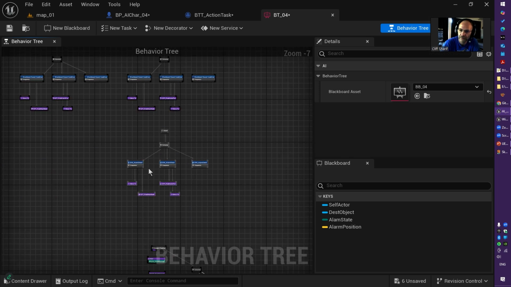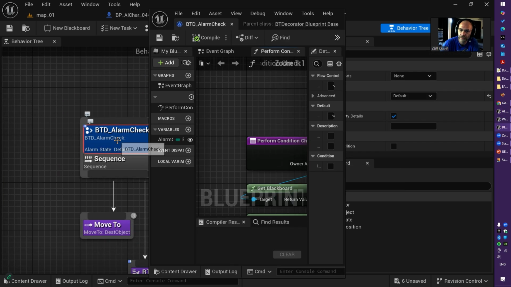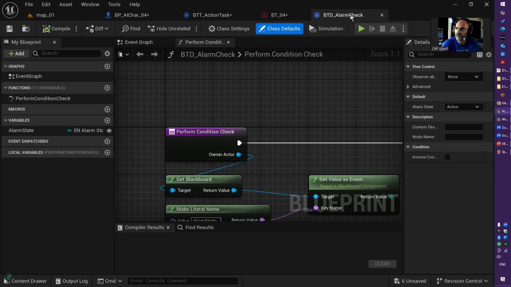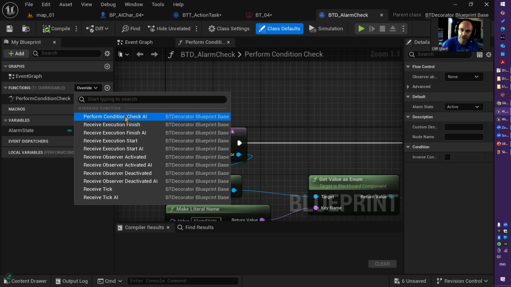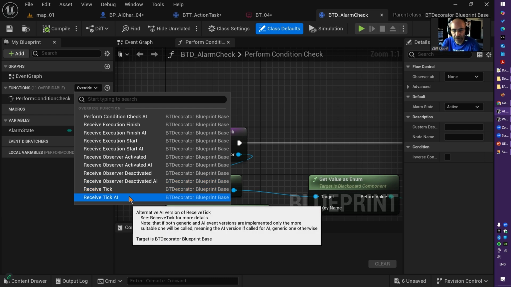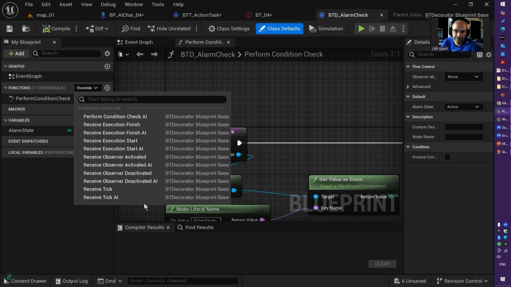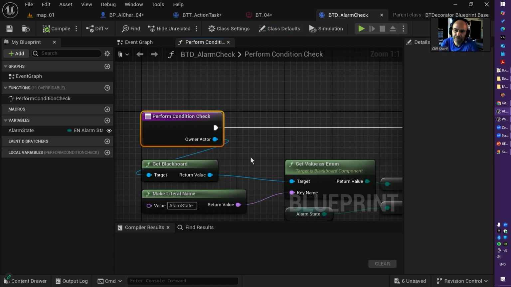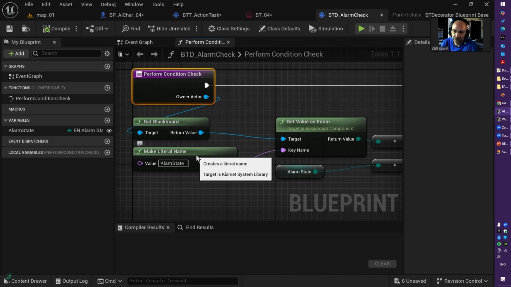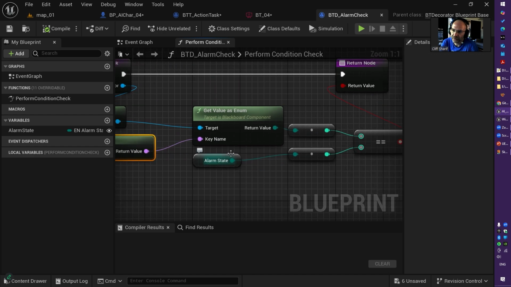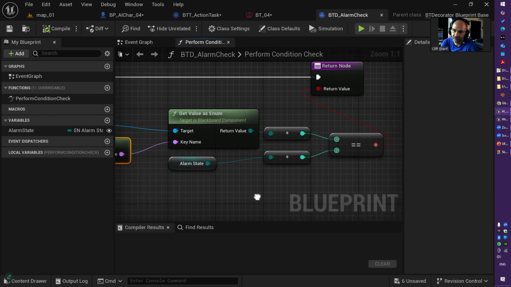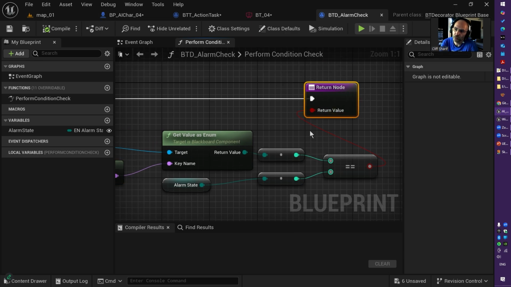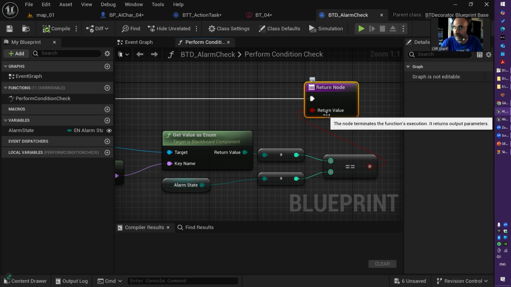So how does that work? If I double click on my decorator, same pattern. You have a number of functions to override, a number of events to override. What I use is perform condition check, grab the blackboard, figure out alarm states. If alarm states are equal to what I have, then return yes or no, and that is basically the success for the decorator.